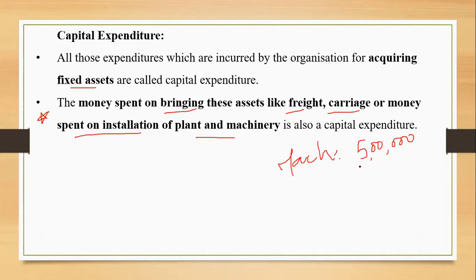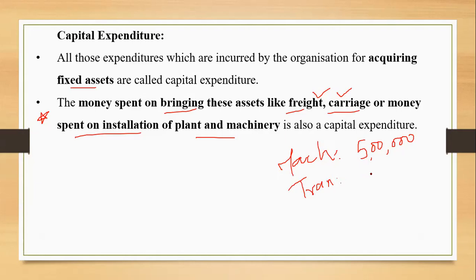Okay. Now from Delhi to Gujarat, Ahmedabad, Gandhinagar, तो वहाँ तक लाने के लिए I need to pay some freight or carriage, or in another simple words I can say I'll have to pay for transportation charges, so that the machine from Delhi to Gujarat can come to the place of my factory.